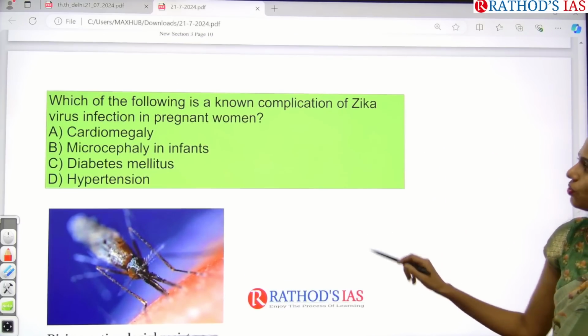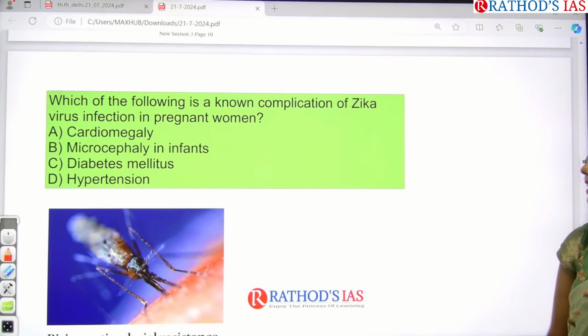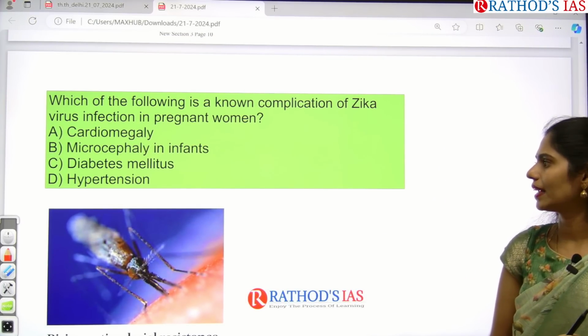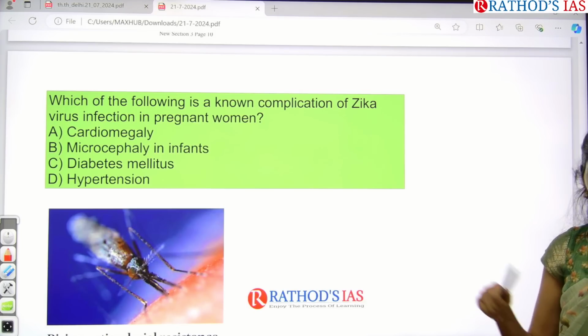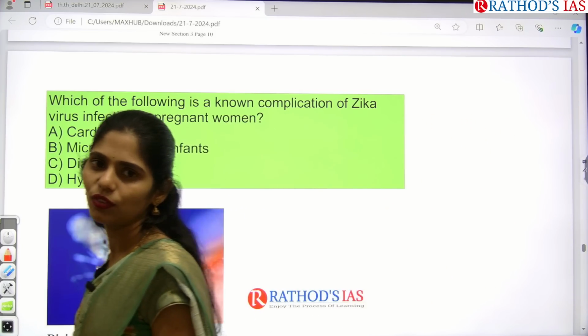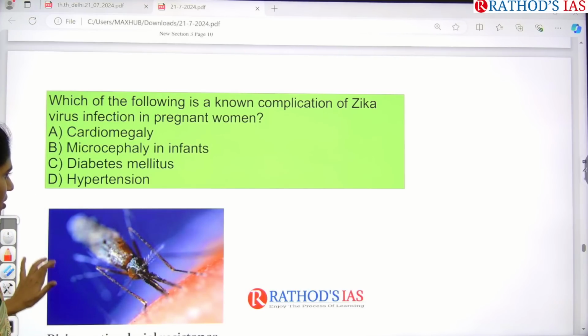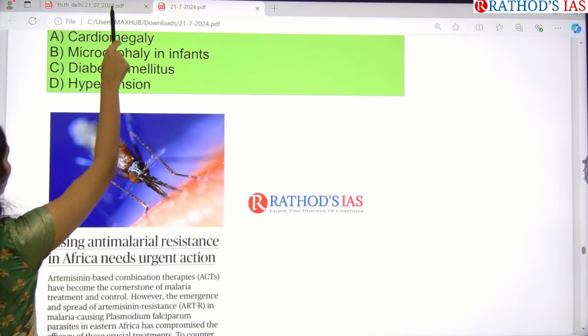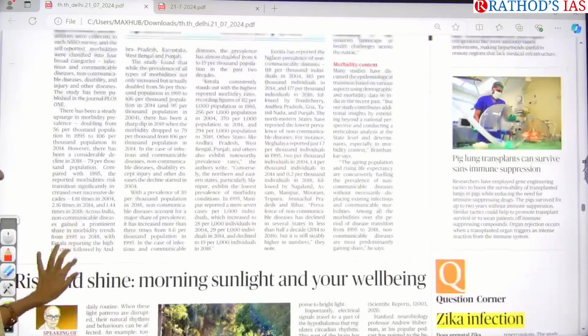And next one is, which of the following is a known complication of Zika virus infection in pregnant women? Very easy, that is microcephaly in infants. Okay, so in this way you can get questions. Focus on this. Now let us move on to the next topic.